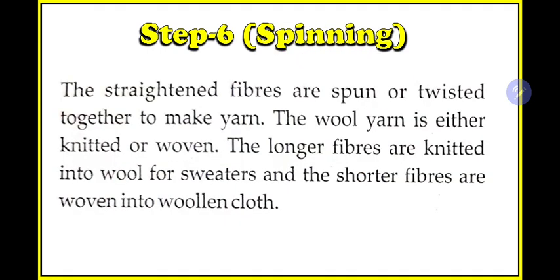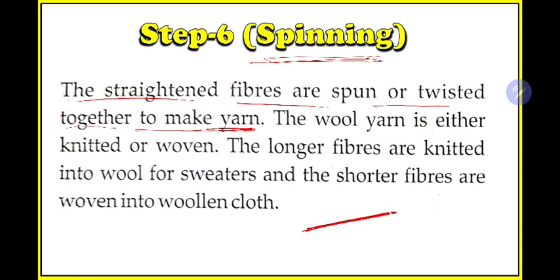Then the last, that is your step 6, is spinning. What is spinning? If you can recall from class 6, you know this step also. The straightened fibers are spun or twisted together to make yarn. So what is yarn? For example, if this is a small piece of stick, upon this stick we will spin the whole thread.